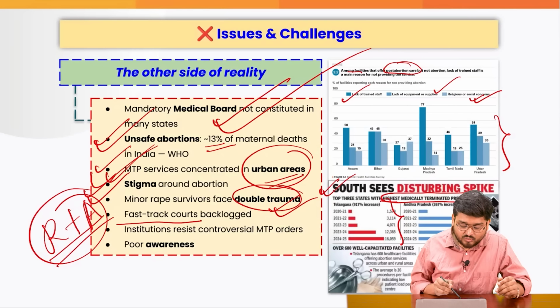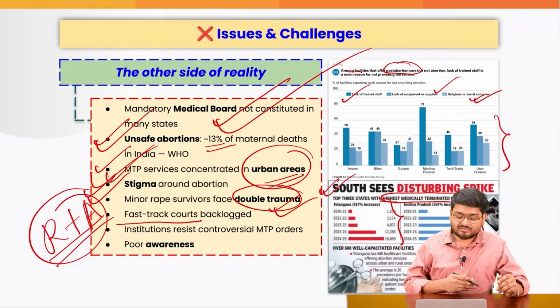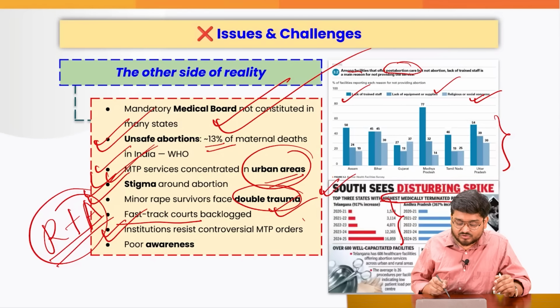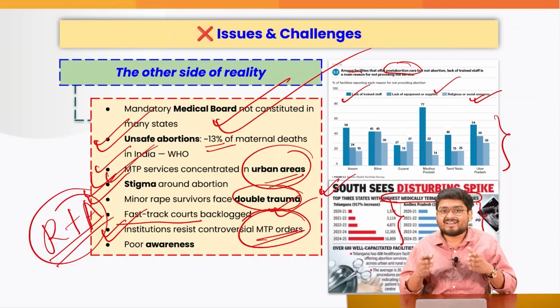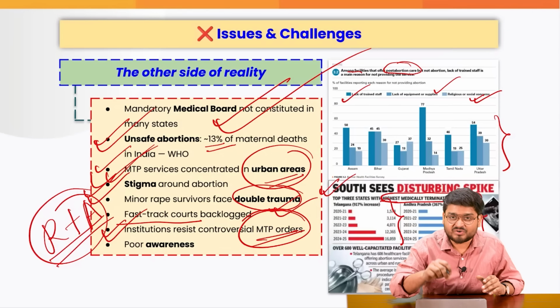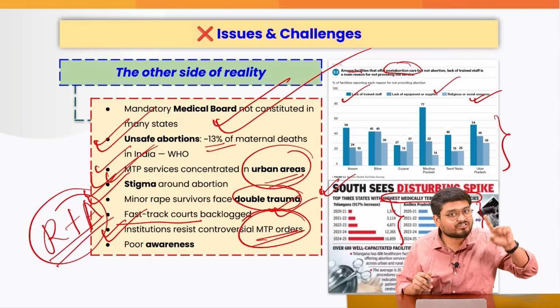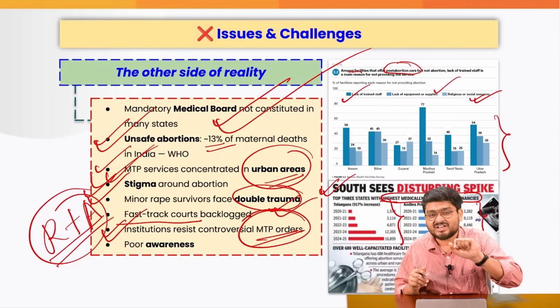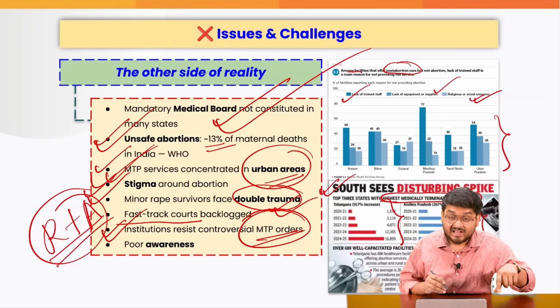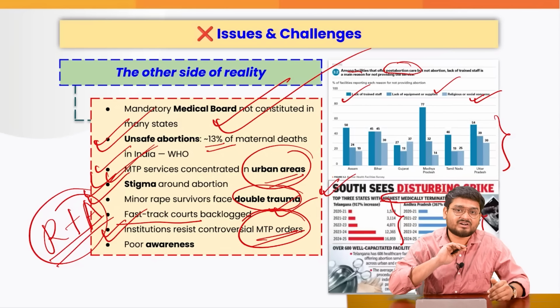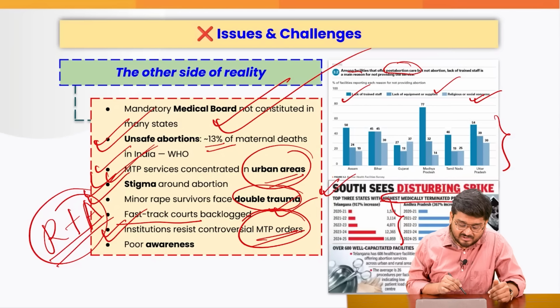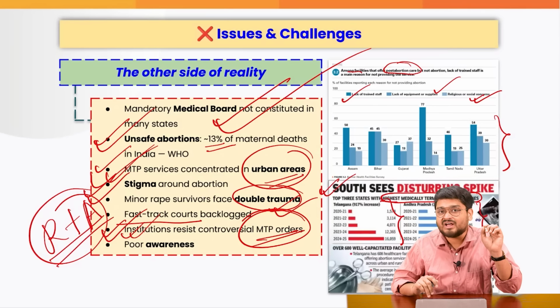Also, the fast track courts are backlogged. There are so many cases. And at the end of the day, institutions also resist these abortion orders. For example, in this particular case, earlier the Supreme Court gave the green light for abortion, but AIIMS challenged that in front of the Supreme Court. So sometimes government institutions also resist the same.